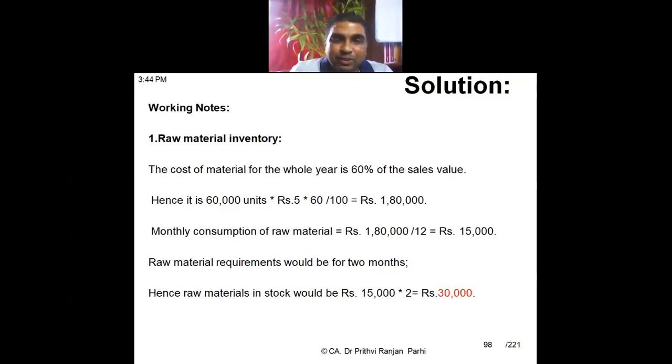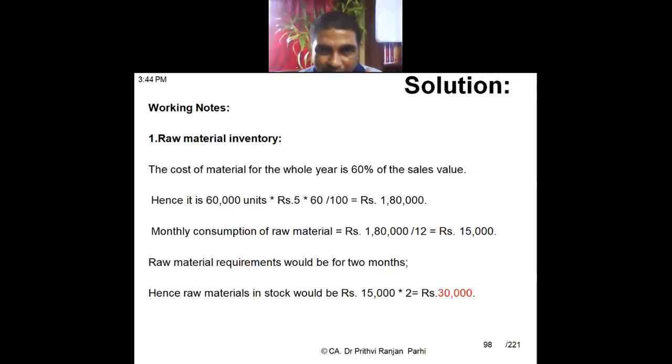And the question says raw material we are supposed to keep for 2 months. So 2 months raw material is how much? 30,000. So in the working capital computation, one component is raw material, and the figure we have already computed is 30,000. Any doubt here? Be confident that one part of the problem is over. We could compute the raw material component of the working capital, which is 30,000.